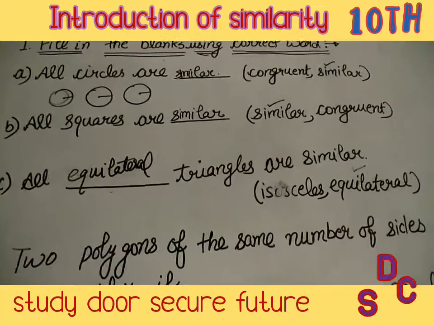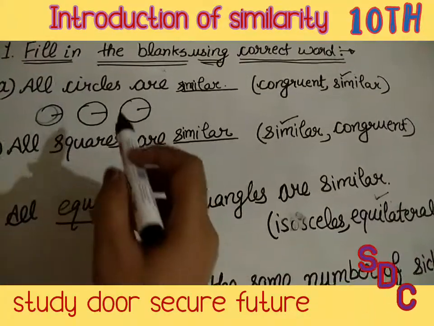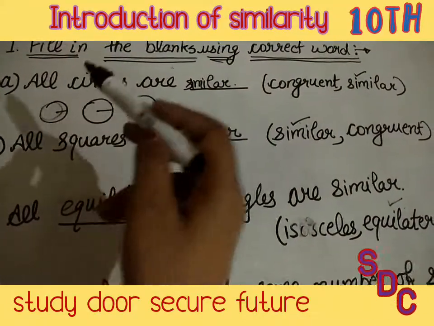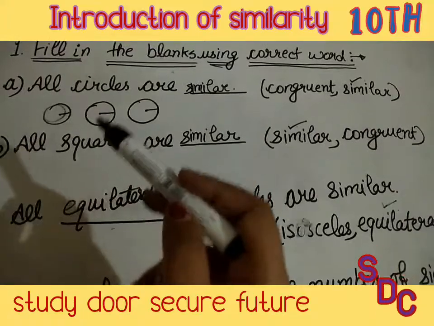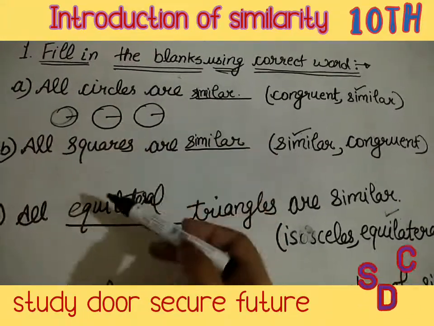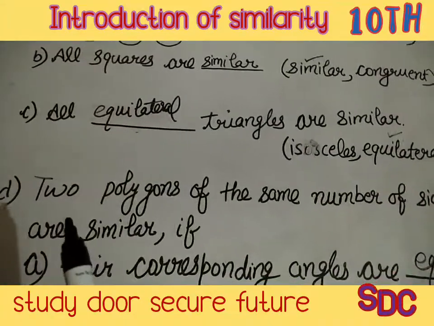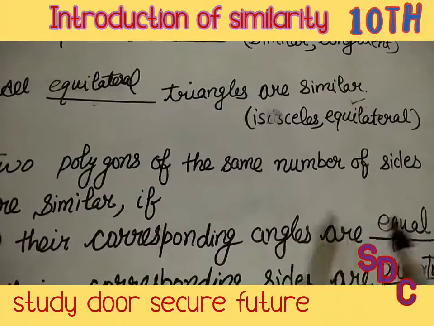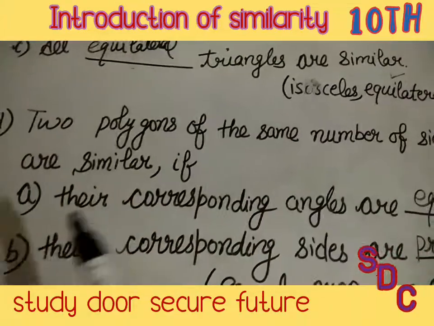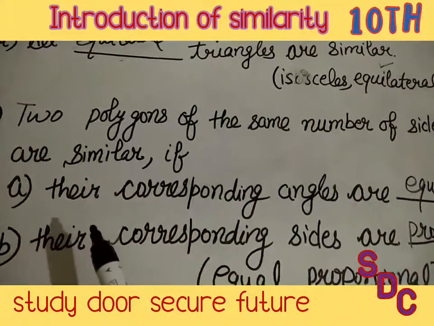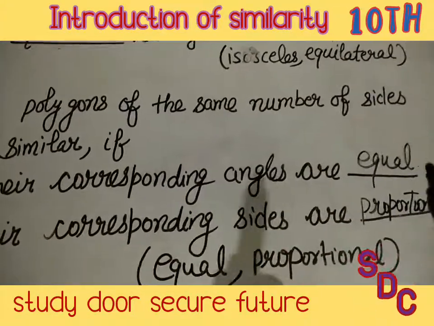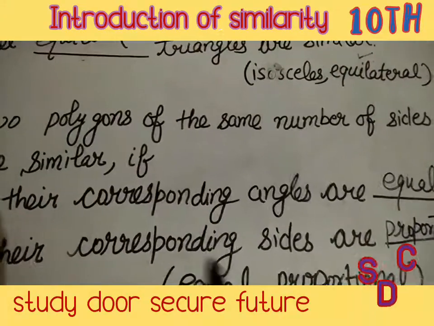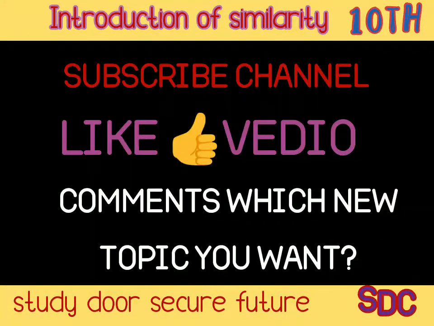So, we conclude from all these fill-ups that all circles are similar, and all equilateral triangles will be similar. In polygons, we can say that if their angles are equal, then they will be similar. Or if their corresponding sides are in the same ratio, same proportion, then they will be similar. Friends, today you have to learn similar triangles and some properties of similar triangles.